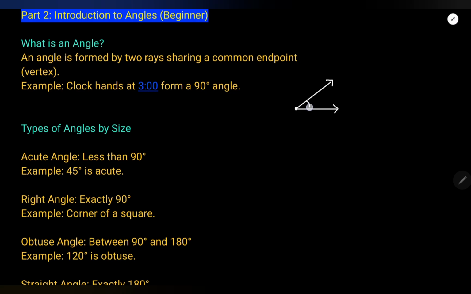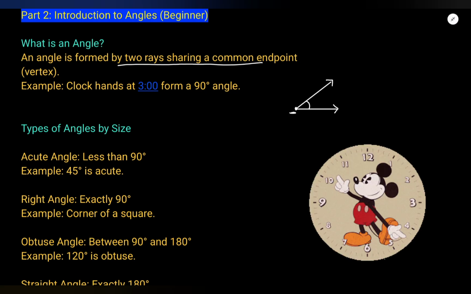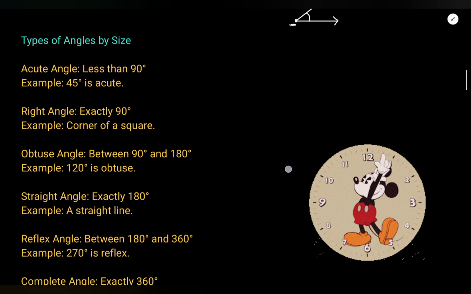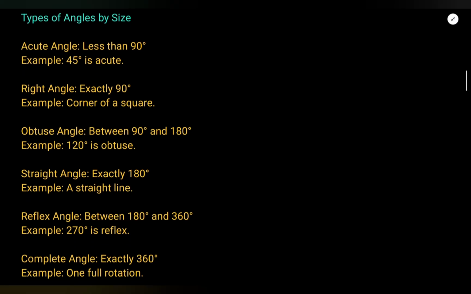They make an angle. An angle is formed by two rays sharing a common endpoint. If you see a clock, its two needles make an angle. So now we will learn about the types of angles.